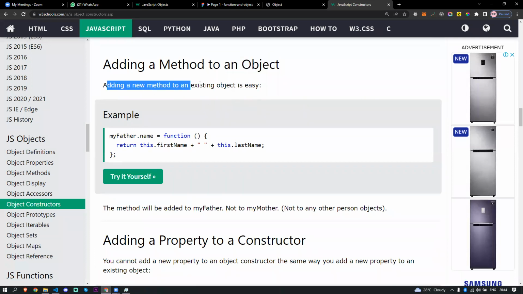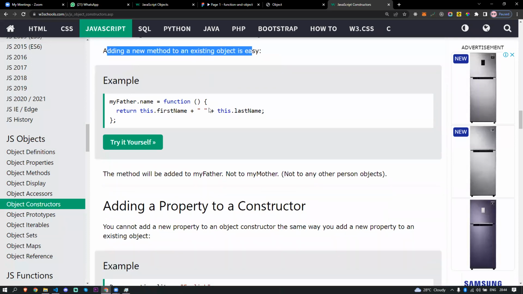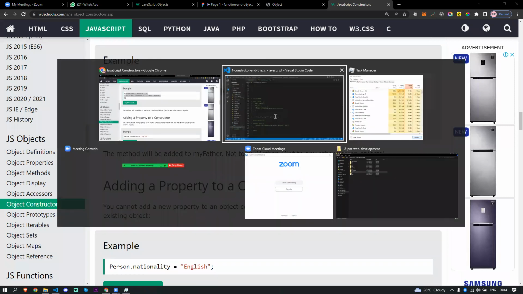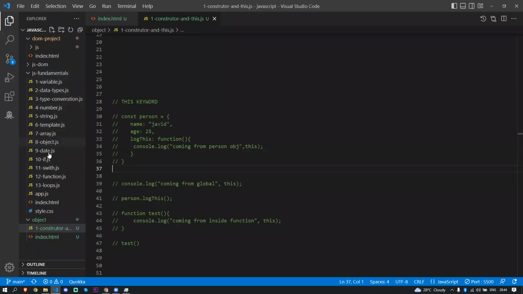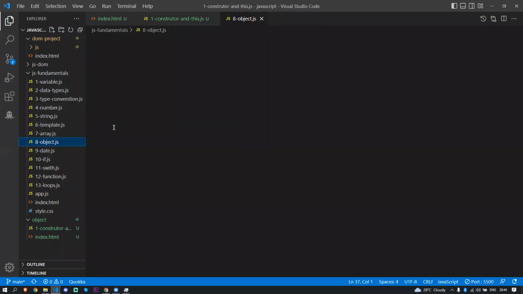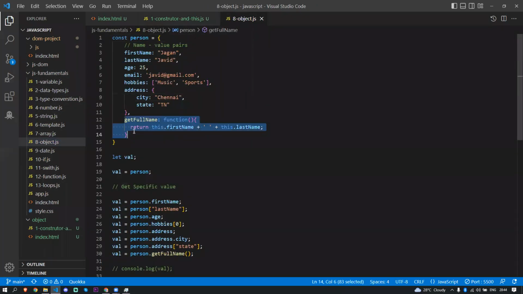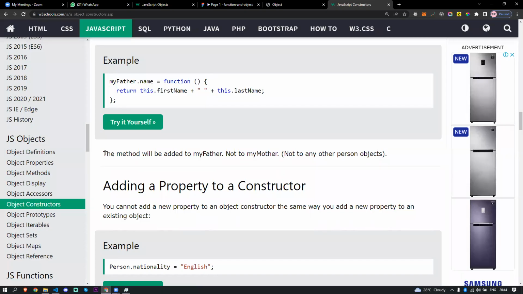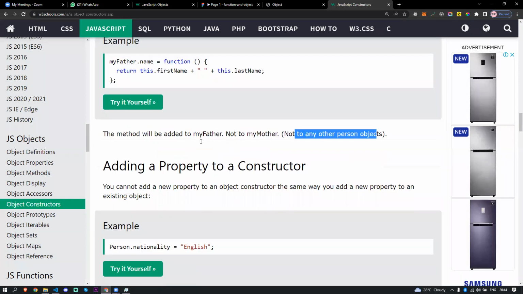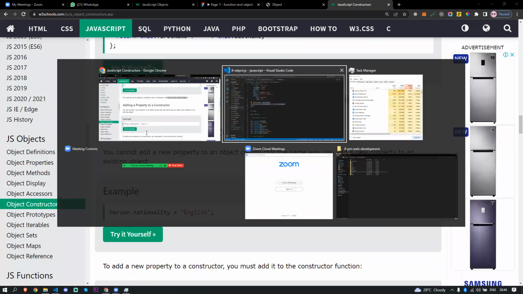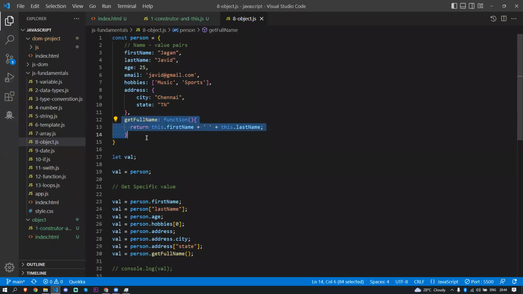So adding a method to an object, we'll get into the method. Adding a new method to an existing object is also very easy, because we're going to add some method. For example, if we come back to the JavaScript fundamentals, in the object, we add some method here to get the full name. What I told you, if a function is sitting inside an object, that is not called a function, that's called a method. So that's what W3Schools said: the method will be added to my father, not to my mother, not to any other person object. Remember that: any function inside an object is called a method.